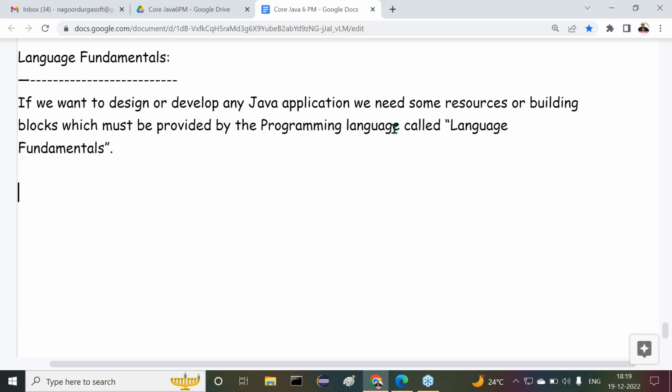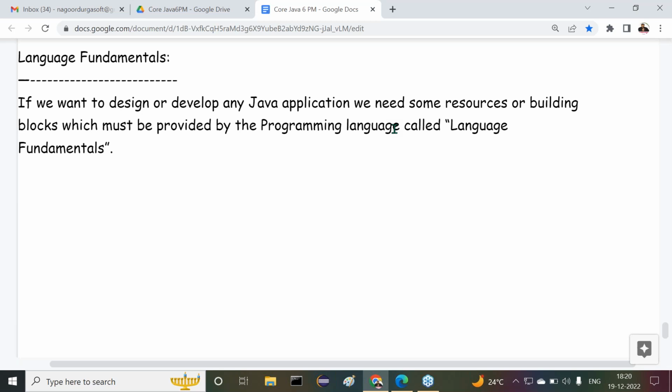Similarly, some predefined support must be required from the Java programming language. With that predefined support only, we are able to prepare Java applications. That predefined support is nothing but language fundamentals. Observe carefully.